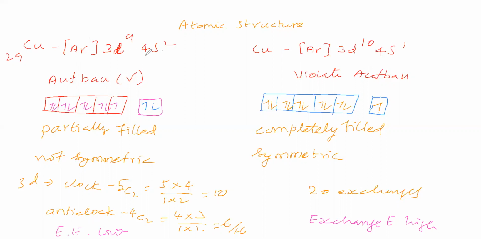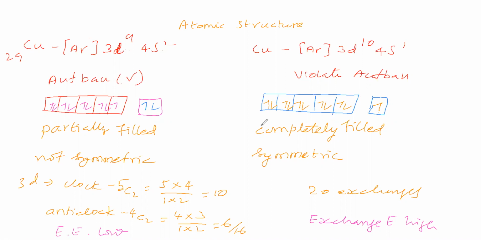Sir, next, we'll see here 4s contains 2 electrons. So this electron is repelling this electron. This 4s electron is repelling this 4s electron. Therefore, this 4s electron is screening this 4s electron. Whereas here, if you see, 4s contains 1 electron.